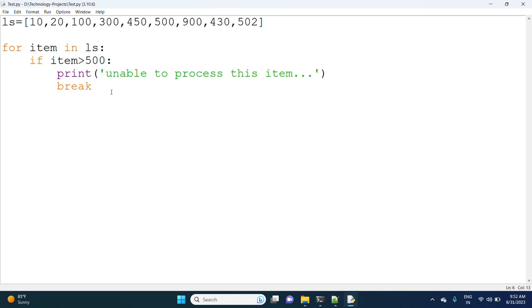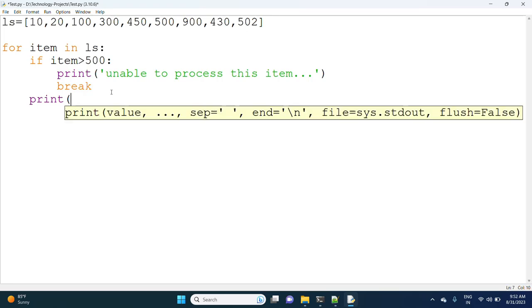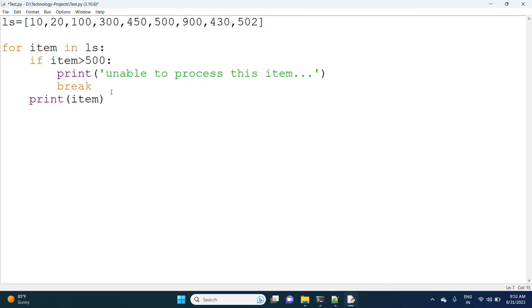That time what we have to do here is print the item. Otherwise, print: unable to process this item because it crossed 500.